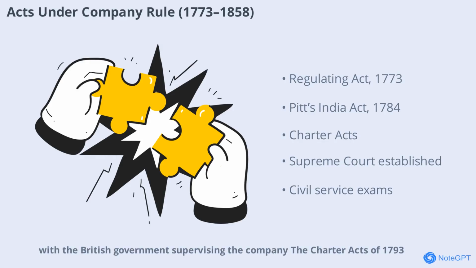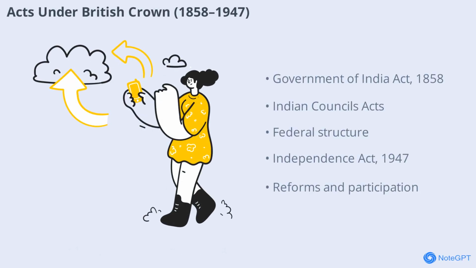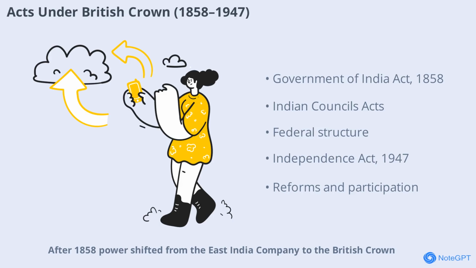Charter Acts of 1793, 1813, 1833, and 1853 brought changes like extending company rule, ending trade monopolies, separating legislative and executive functions, and introducing competitive exams for civil services. These acts gradually reduced the company's power and set the stage for British Crown rule. After 1858, power shifted from the East India Company to the British Crown.